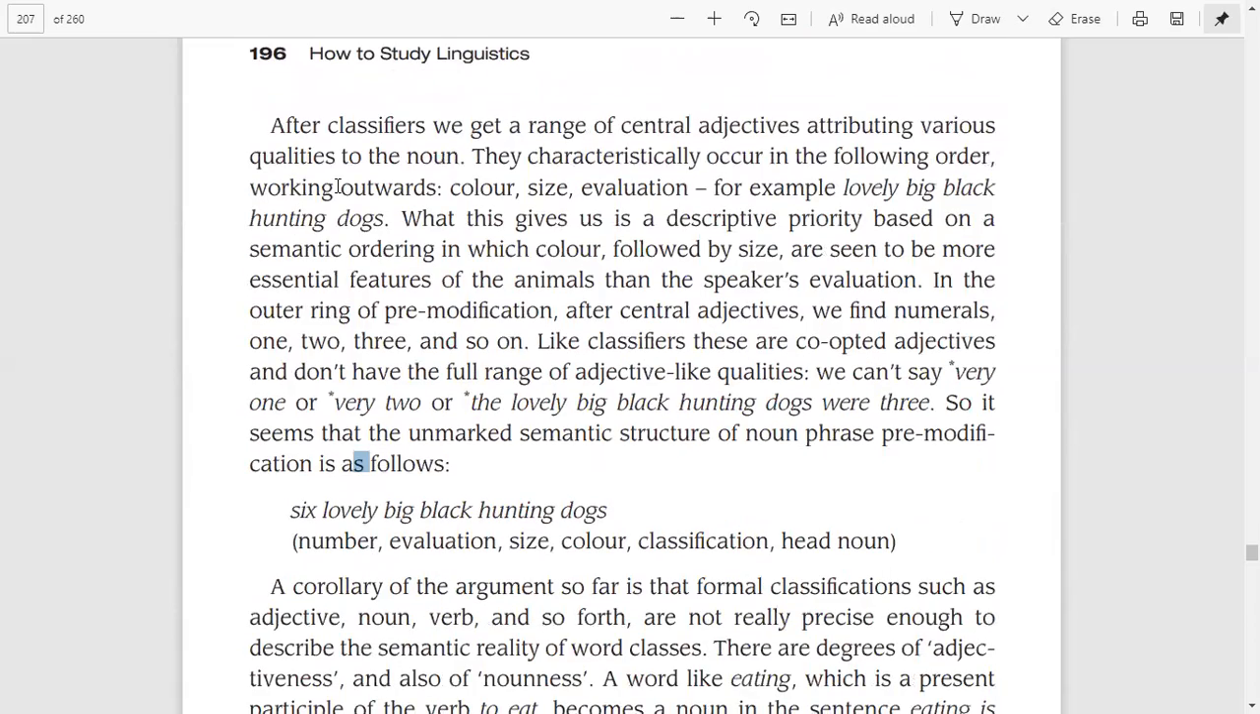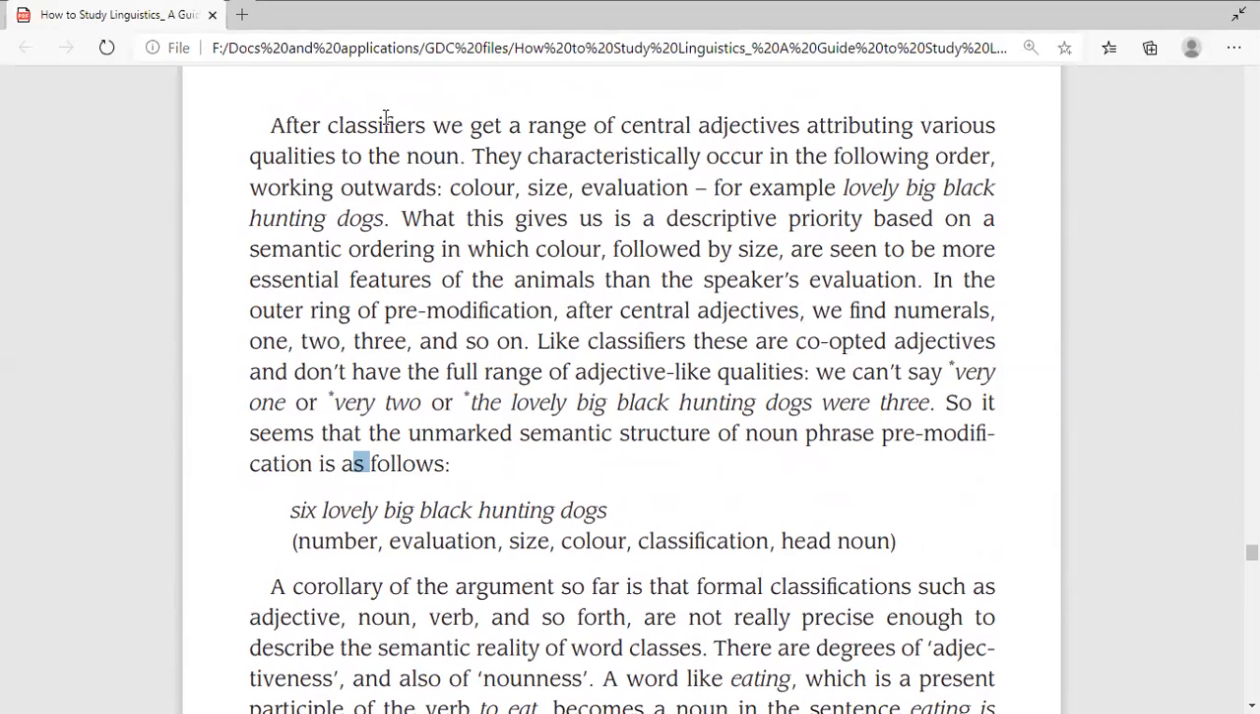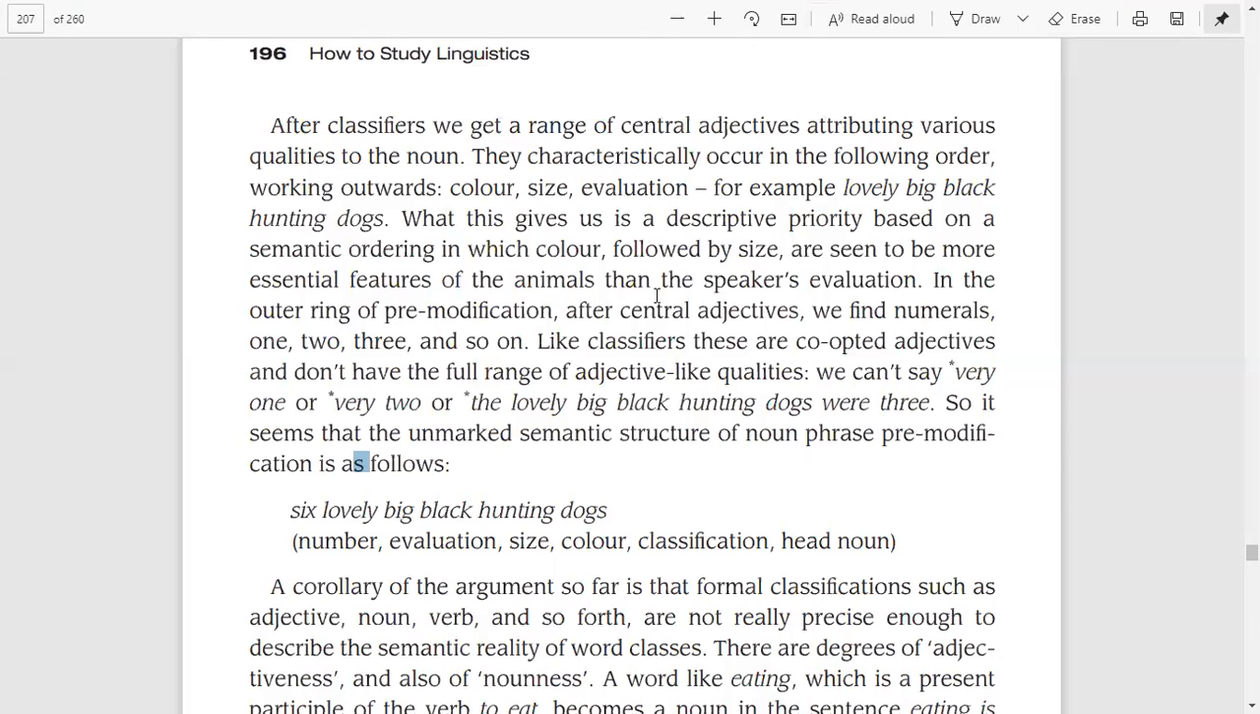Today we are going to discuss the next part of this topic, that is, after classifiers, we get a range of central adjectives attributing various qualities to the noun. So classifiers, as we have already discussed, are co-opted adjectives. They do not have all the qualities of adjectives. Their adjectiveness is limited. For example, we said hunting dogs, etc. So after these classifiers, we sometimes get a range of central adjectives.